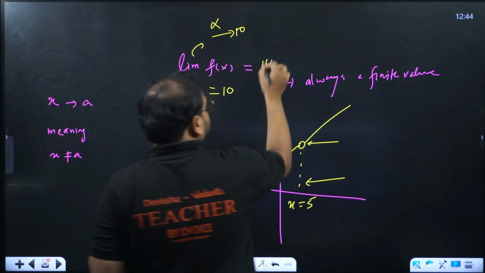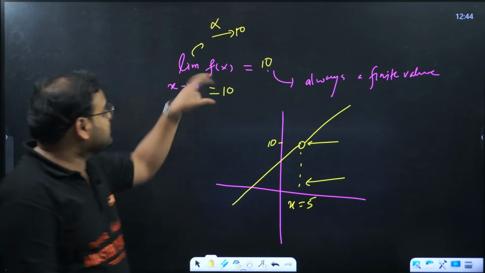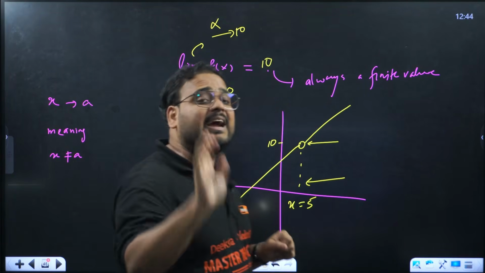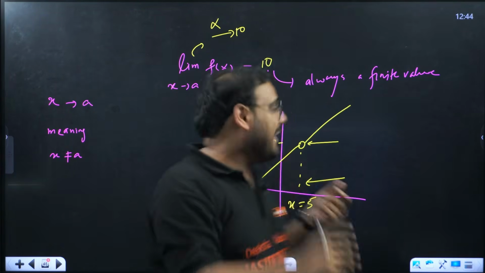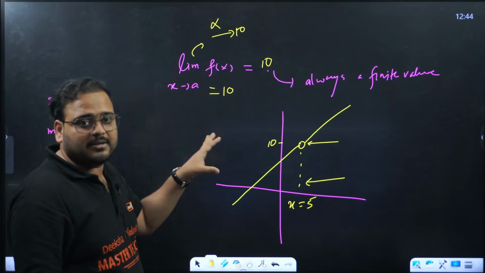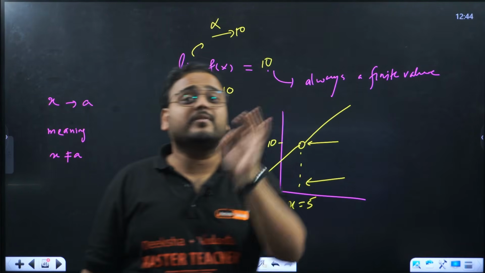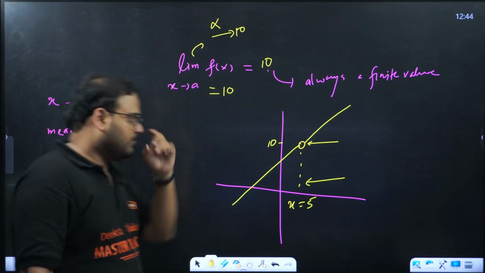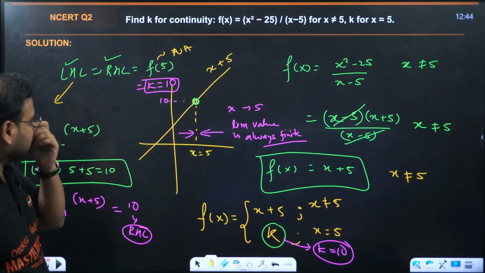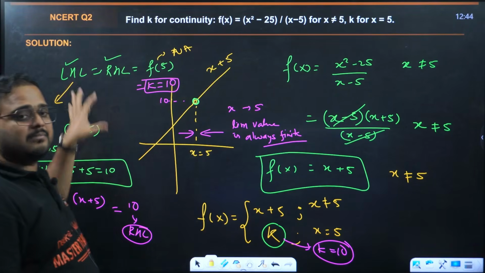Clear? We never say the limit value tends to 10. We write x tends to that value a, doesn't matter, but we never write the limit value tending to 10, because a limit is always a finite value. Okay guys? So for that reason, LHL and RHL both become equal to 10.